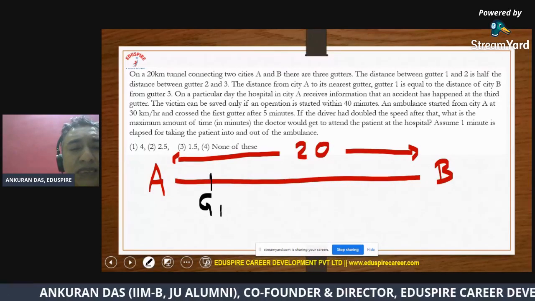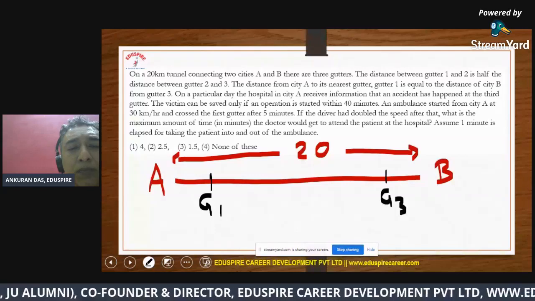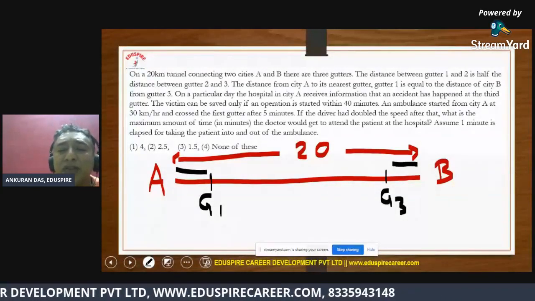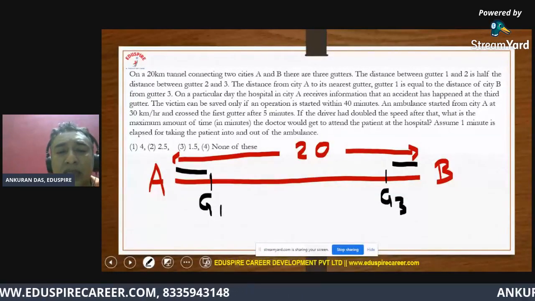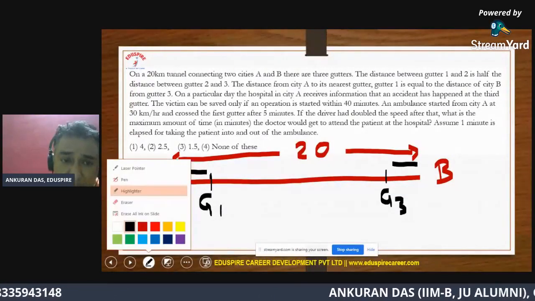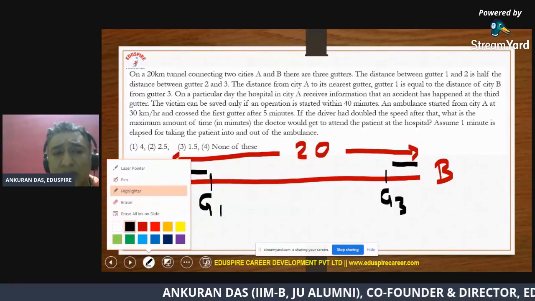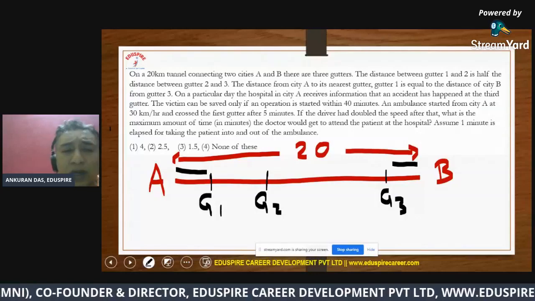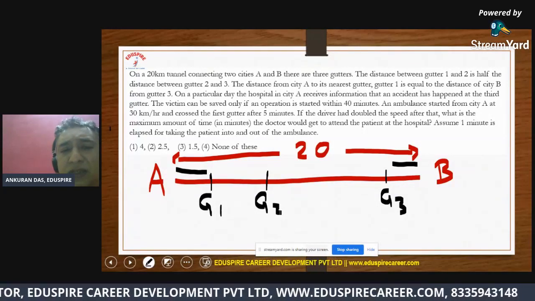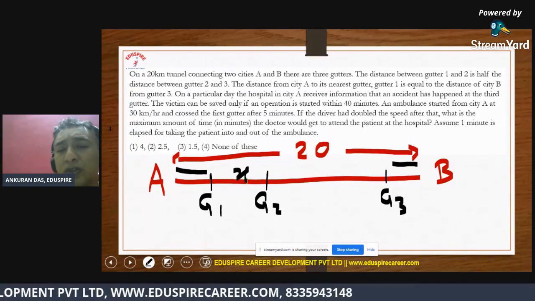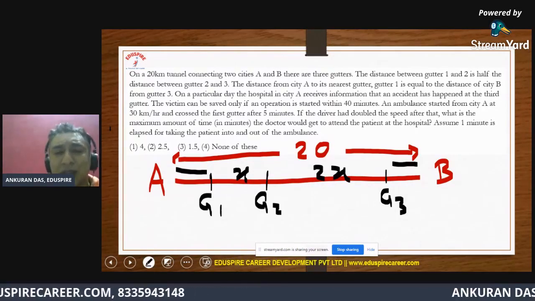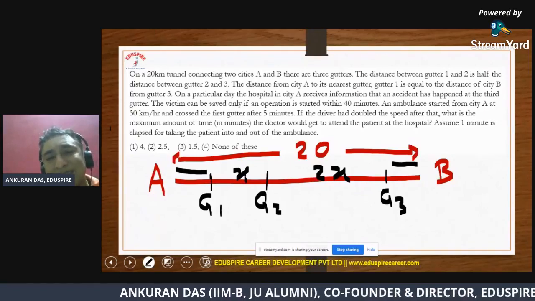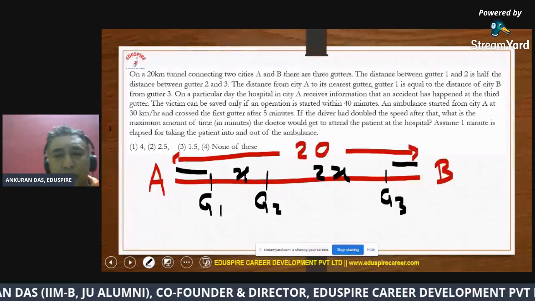One thing they have said is the distance between A and gutter 1 is same as the distance between gutter 3 and B. And they have also said that gutter 2 is located in such a position that the distance between gutter 1 and gutter 2 is half of the distance between gutter 2 and gutter 3. So that is how we can represent the numbers. Just keep in mind that the distance between A and gutter 1 is same as the distance between gutter 3 and B.